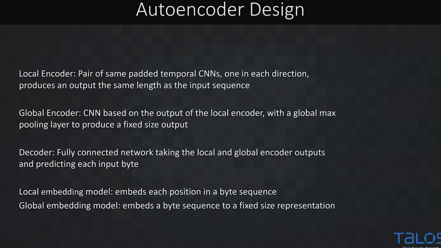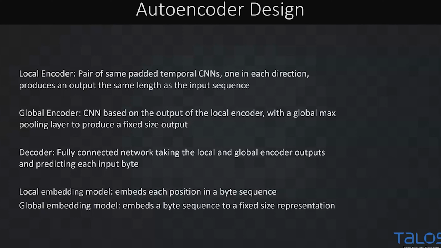So the design of this network, we're going to go into these components a little more, but first off, an autoencoder is an encoder component and a decoder component. We're going to look at two things for encoding. First, there's going to be a local encoder where we're going to take our byte sequence, and we're going to run 2 temporal convolutional neural nets on it, one running each temporal direction. And this produces an output that's the same length as our byte sequence.